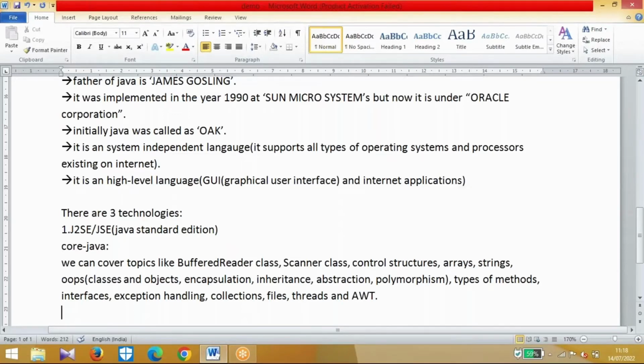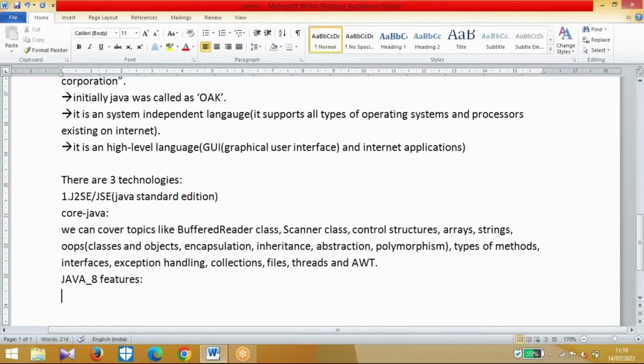After completing core Java, we need to discuss some advanced concepts, that is Java 8 features. Let us see what basic features we need to discuss in Java 8. Very important: most of the MNC companies are using all these features. Lambda expressions, functional interfaces, method references.